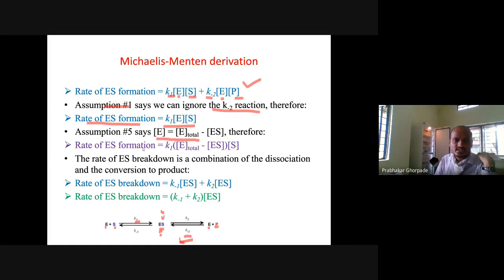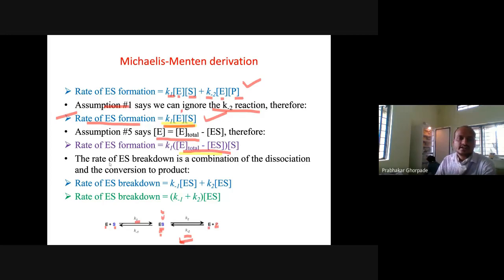So this equation, rate of enzyme substrate formation, can be written as K1 multiplied by total enzyme minus enzyme substrate concentration, multiplied by substrate concentration. Instead of enzyme concentration, we are putting total enzyme minus enzyme substrate, and we are multiplying the bracket by the substrate concentration.